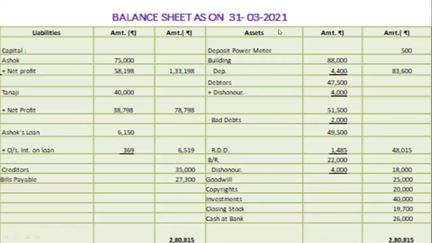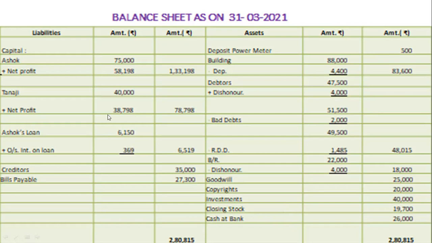Balance sheet as on 31st March 2021. Deposit power, then building, less depreciation, debtors, add dishonored bill, then less bad debts, less RDD, the final amount of the debtors. Bills receivable, less dishonored bill, goodwill, copyrights, investments, closing stock, cash at bank.